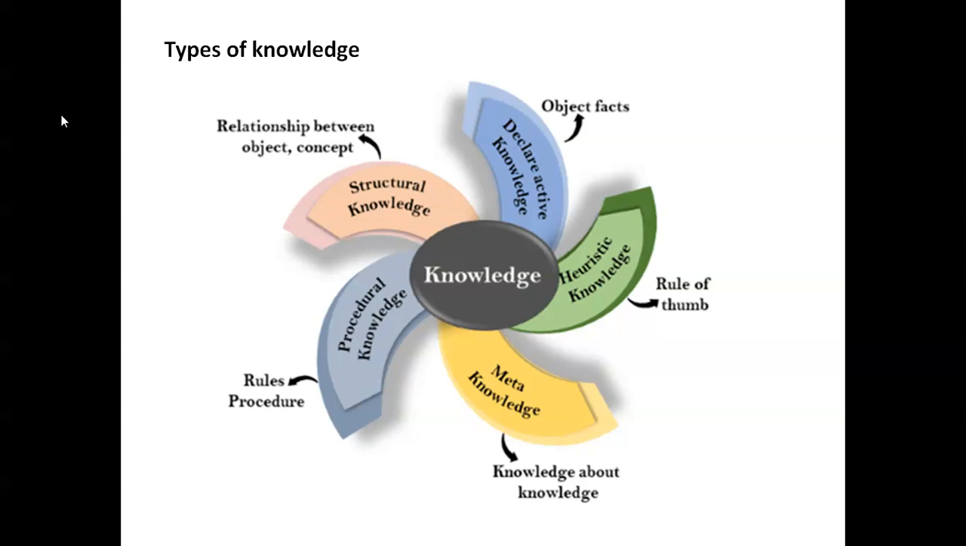Totally five types: declarative knowledge, heuristic knowledge, meta knowledge, procedural knowledge, structural knowledge. Declarative knowledge is based on object facts, heuristic knowledge is a rule of thumb, meta knowledge is knowledge about knowledge, and then procedural knowledge is rules of procedure, and structural knowledge is the relation between object and concept.